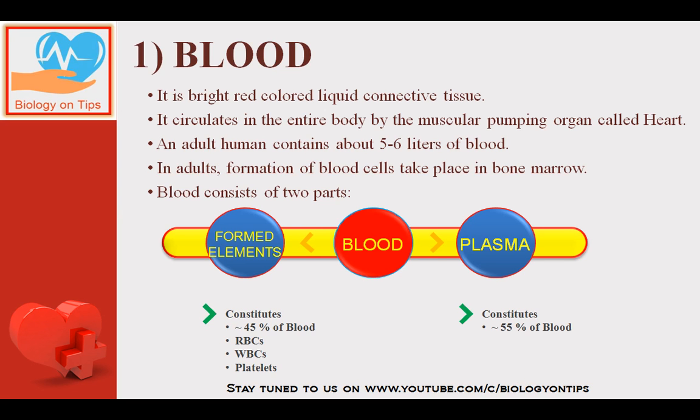Blood consists of two parts. Very important question. Blood consists of two main parts. One is the plasma and second is the formed elements. Plasma is around 55% of the blood, whereas formed elements, which consist of RBCs, WBCs and platelets, form around 45% of the blood.